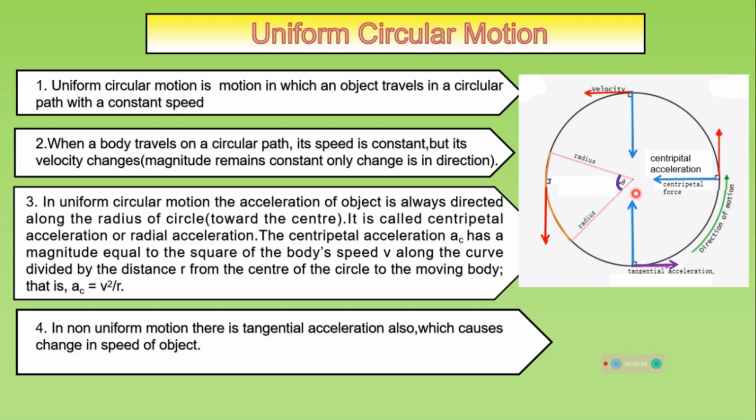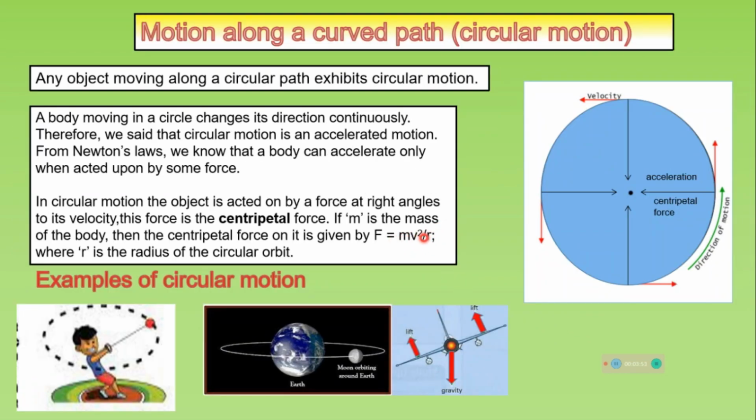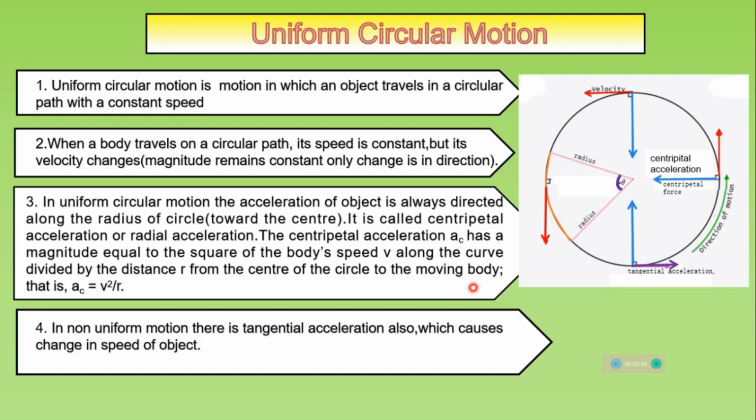The centripetal force, as we discussed here, is mv²/r. So v²/r is the centripetal acceleration, multiplied by mass. In the figure we have shown the centripetal acceleration and centripetal force, directed always toward the center of the curve, toward the center of the circular track. This is the direction of motion. Then the velocity vector is perpendicular to the force vector, and this radial acceleration is perpendicular to the velocity component.